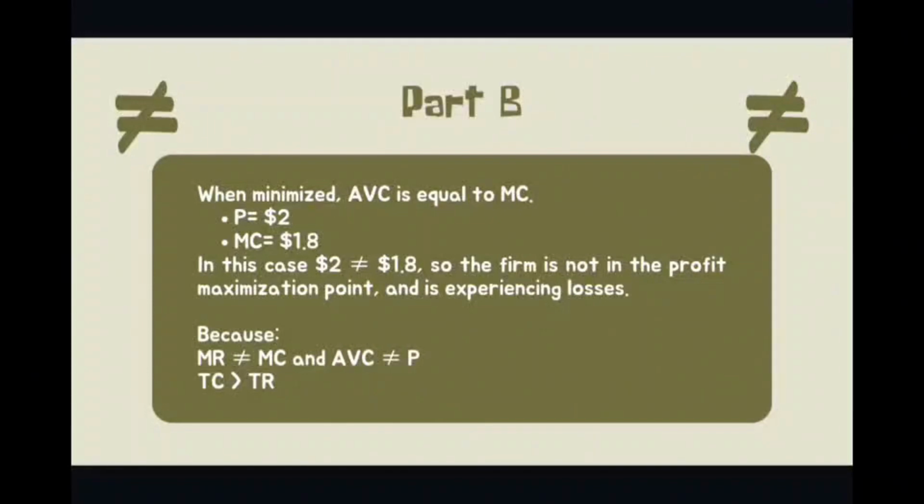Why? Because the marginal revenue is not equal to marginal cost, and the AVC is not equal to P. And this is supported by total cost being bigger than total revenue. So the company is facing losses.